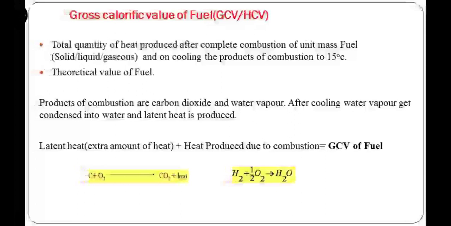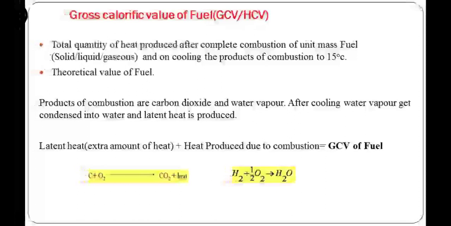So instead of water we get water vapors because combustion reactions are exothermic reactions. The reactions take place at high temperature. So instead of water we get water vapors. So GCV is related to the water vapors and carbon dioxide because these are the main products of combustion. If we cool this product, then whatever water vapors are present in the product get converted into water. So the conversion of water vapor into water is called condensation.